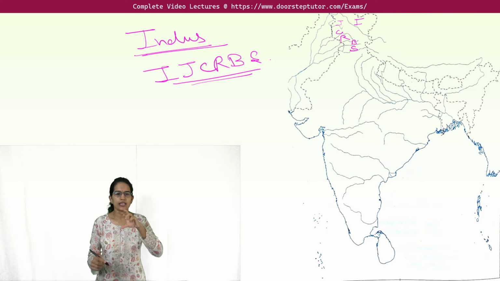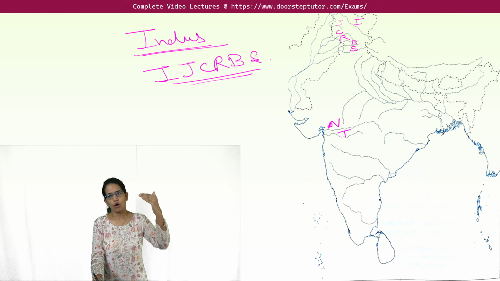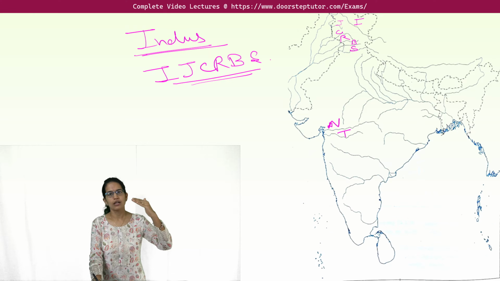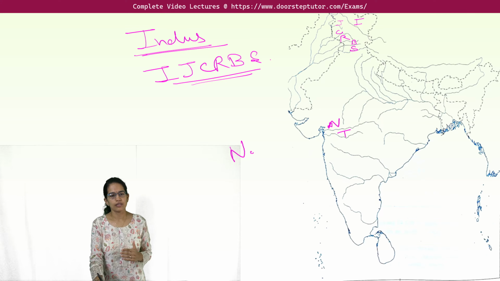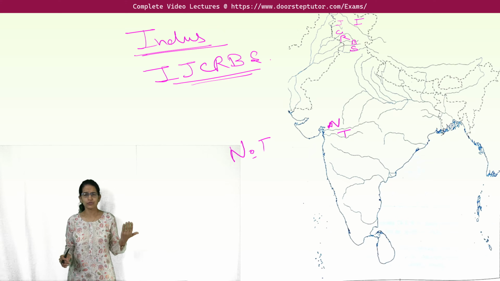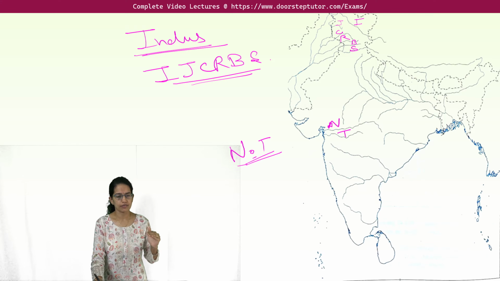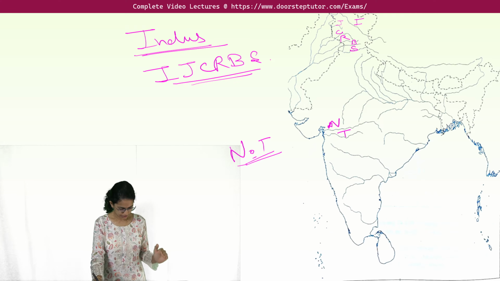Now in the west there are 2 rivers. We remember it as NOT. North you have Narmada followed by Tapti, so N-O-T. The O denotes the mountain range in between, which we had already covered as Satpura, right? So we have the Narmada and Tapti rivers that flow in the western part.